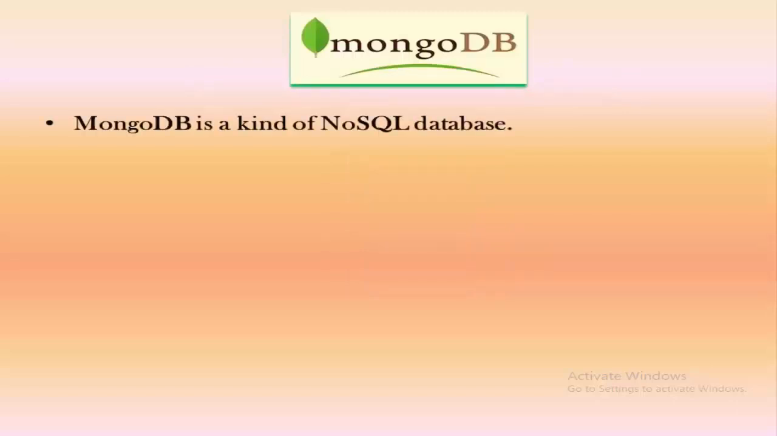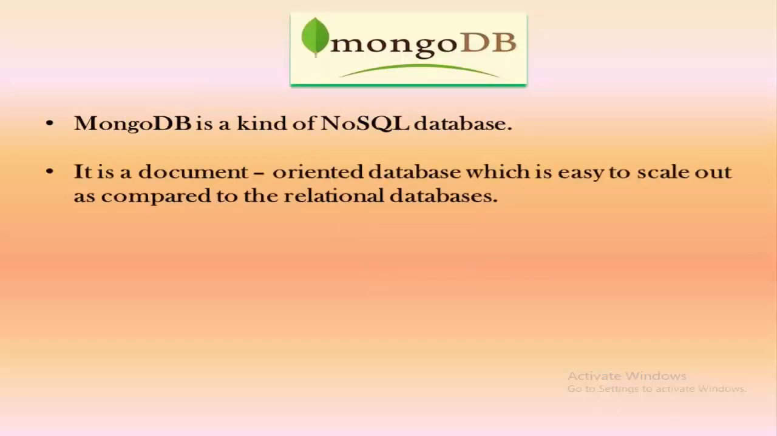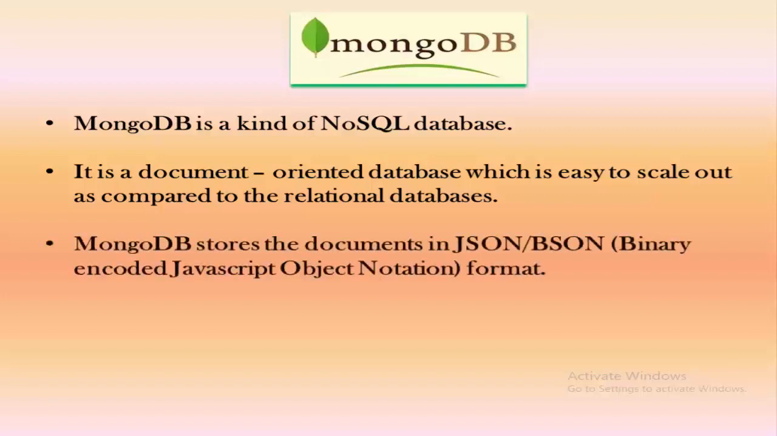So MongoDB is a kind of NoSQL database. It is a document-oriented database which is easy to scale out as compared to relational databases. In the previous topic only, we have seen what a relational database is and what the need of scaling out the data is. So document-oriented database means what? It stores the data in the form of documents, which we'll see further, how these documents get stored in MongoDB. MongoDB stores the data or the documents in the JSON or BSON format.